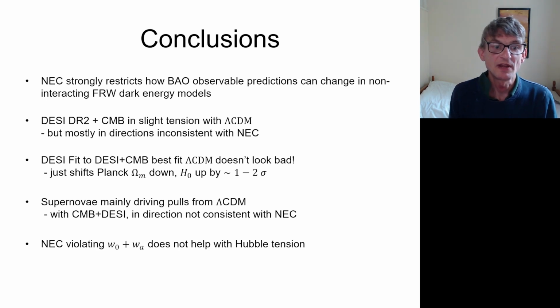If you do allow null energy violation and put the W0 WA model, for example, you can then get a better fit to the supernovae because it fits the shape of the supernovae at low redshift somewhat better, and it looks slightly significant. But given that W0 and WA is a totally unmotivated model, you are violating the null energy condition, and you do not get a higher value of the Hubble parameter. It seems unmotivated at this point to introduce these extra unphysical parameters when you're not also simultaneously solving the remaining Hubble tension. You'd have to have some other extra physics to solve that, or unless it gets resolved itself by some other method.